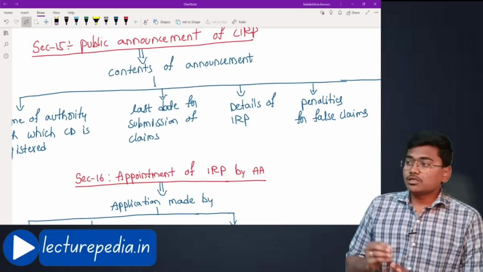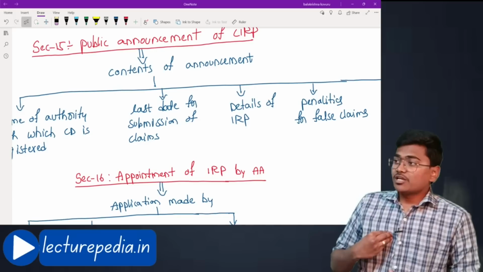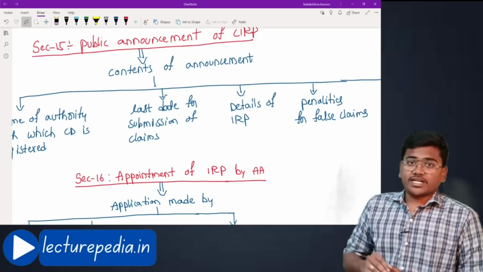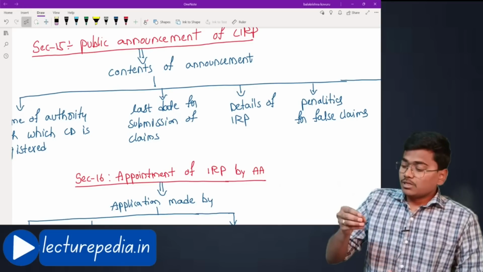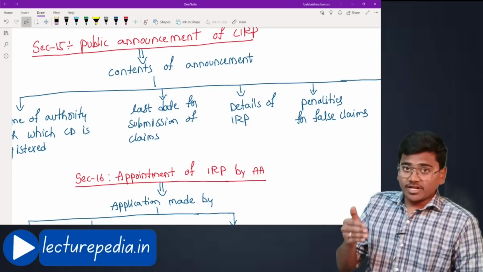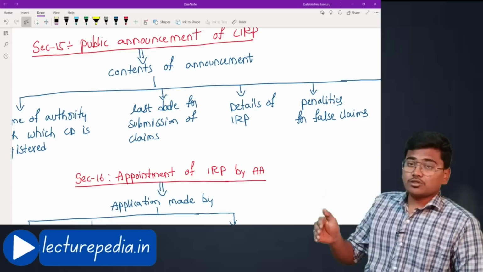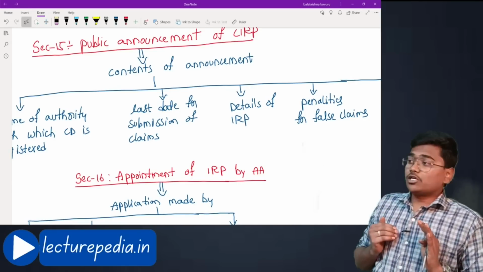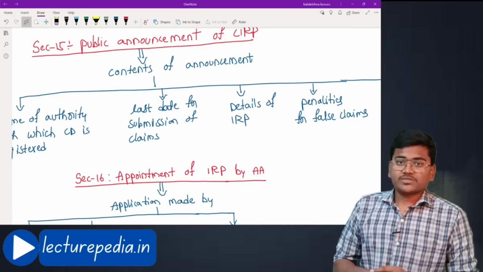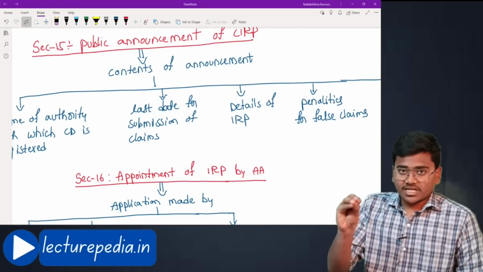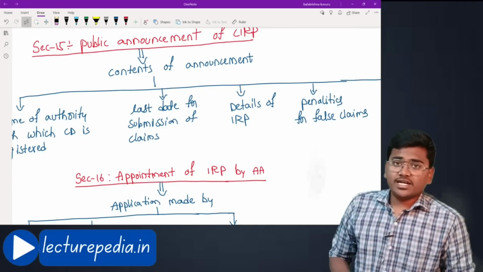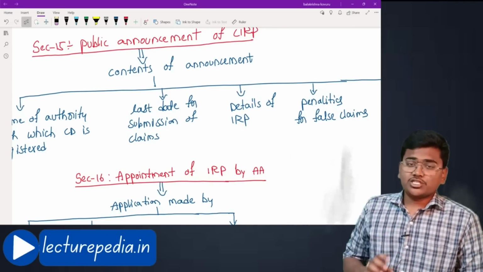The corporate debtor might have some dues to pay to its creditors. In this public announcement, all the creditors are asked to submit the claims that the corporate debtor has to pay to them, and a last date will be given for it.